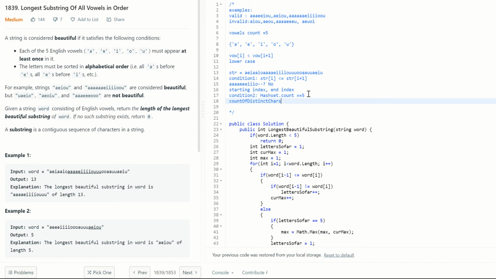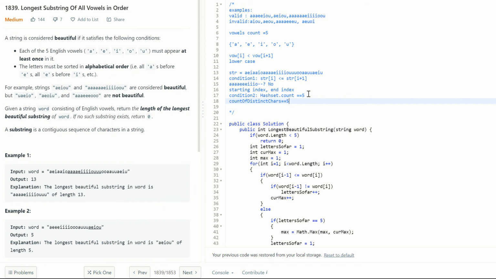So whenever the character changes, we will update this count. Whenever this equals 5, that means we have seen all the 5 vowels in that particular sliding window. So that's how we can proceed further.